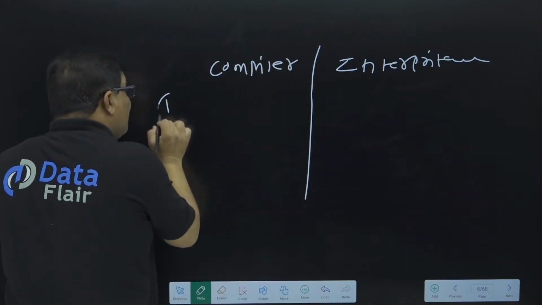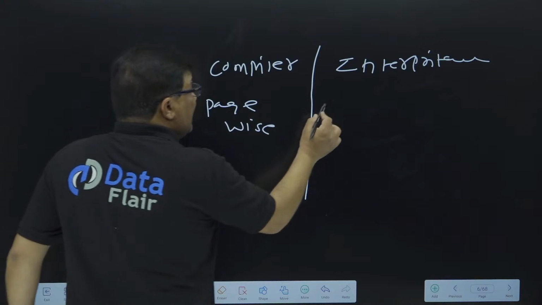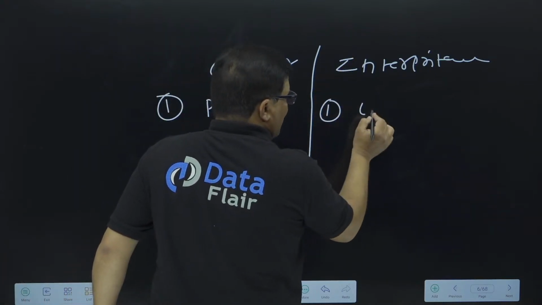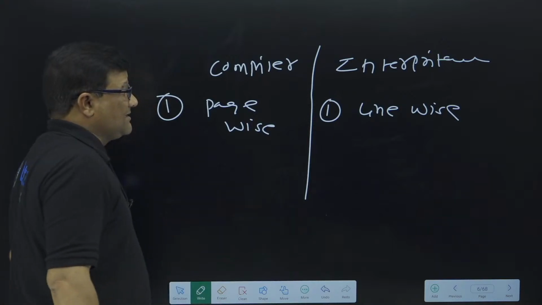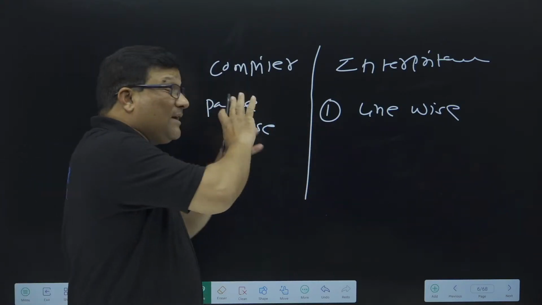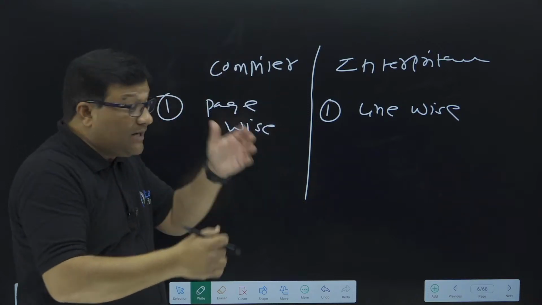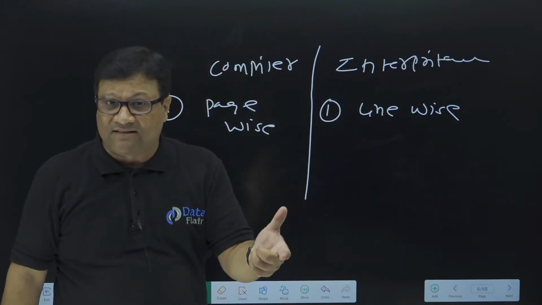So the first difference is what? The compiler translates page wise, the interpreter translates line wise. Translate means the same process, converting one code into another code, right? So when a compiler translates one code into another code, it is a page wise translation. When an interpreter translates, it is a line wise translation.